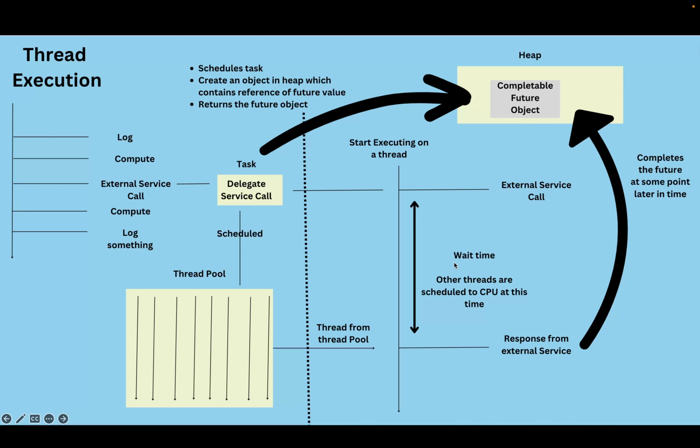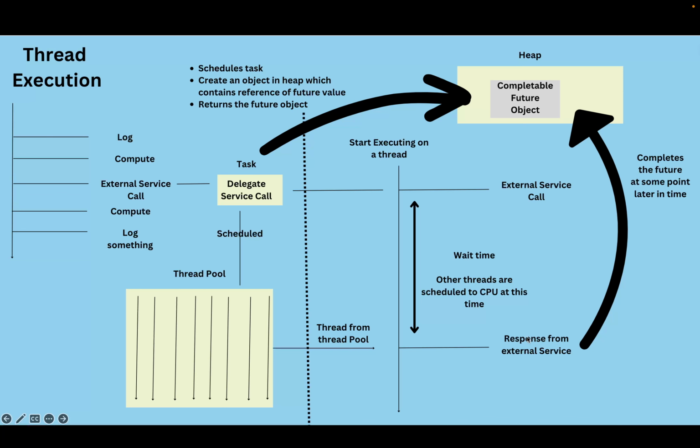After we get the response from the external service, we use that response and backfill the completable future object. So now we have the data which we want. Let's say the completable future call was to get a random number through some API on the internet, and it just returns the completable future object, and after you get a response from a separate thread, its value is filled.